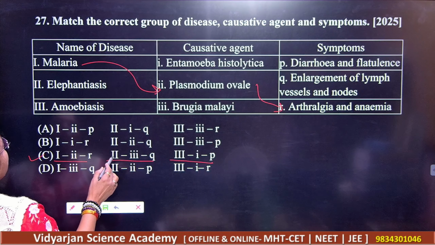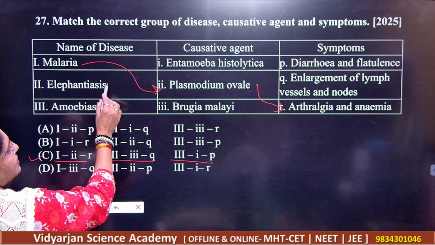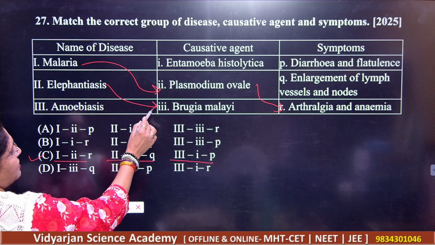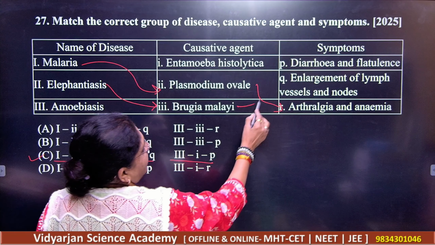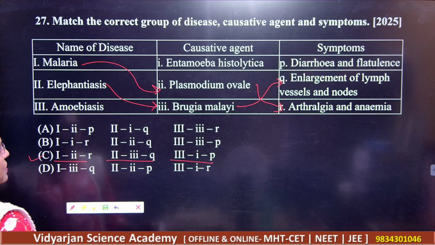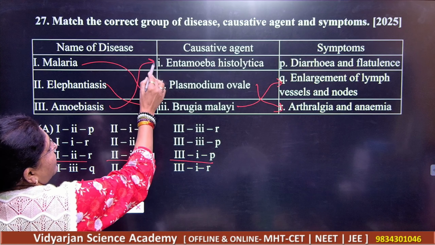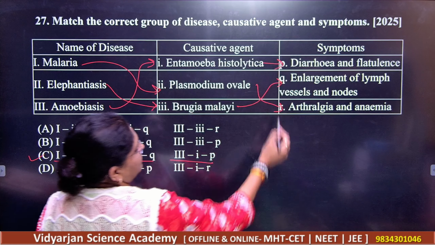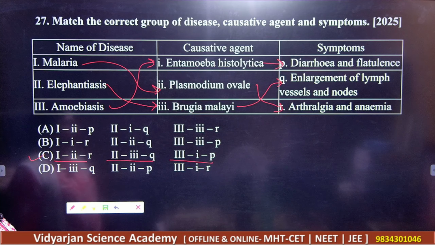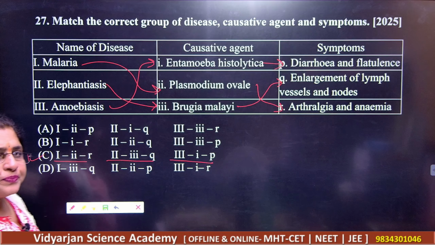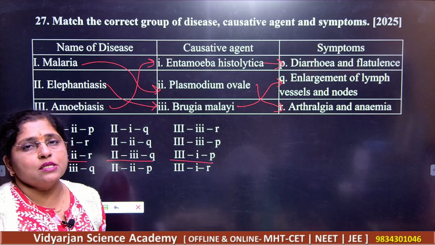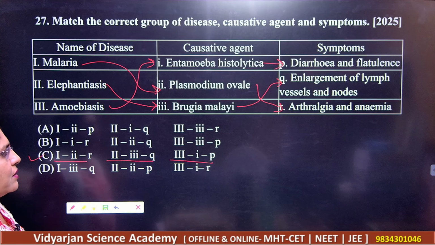Next, second is elephantiasis. Symptoms are enlargement of lymph nodes, right? And 3 is amoebiasis and Entamoeba histolytica, and it will give you what here? Diarrhea and flatulence. So students, please note down this chart very perfectly.